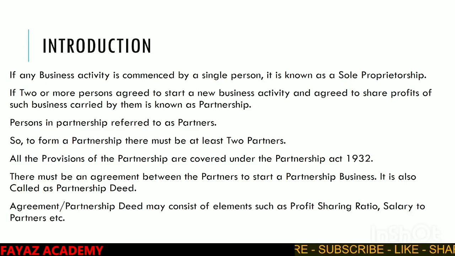Persons in partnership are referred to as partners. So to form a partnership, there must be at least two persons or two partners. A single person is a sole proprietorship; two or more persons, a partnership. All the provisions of partnership are covered under the Partnership Act 1932.